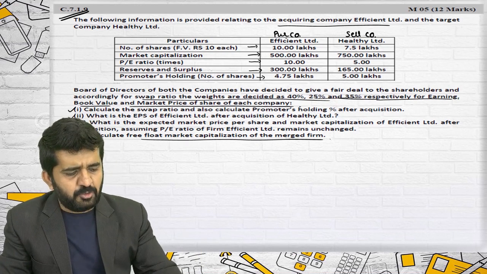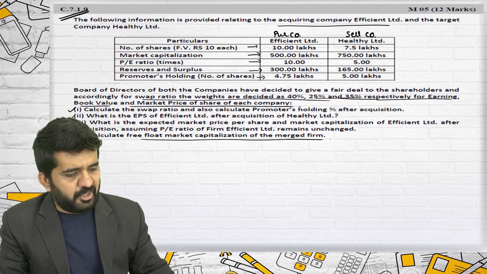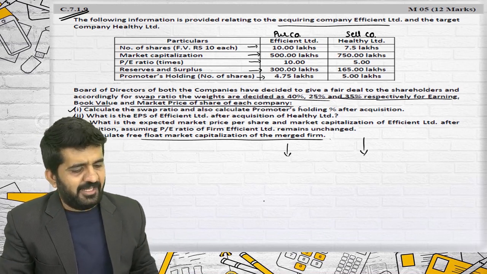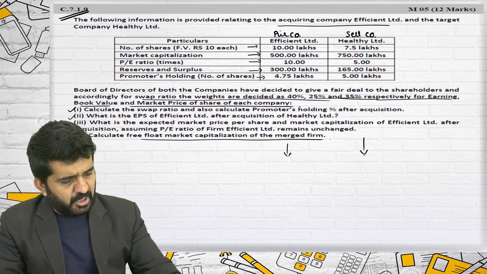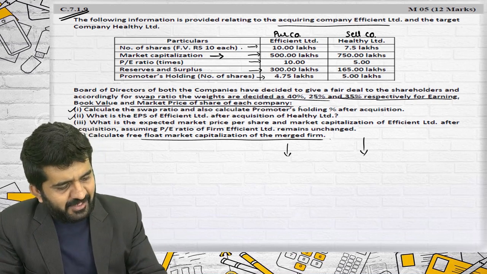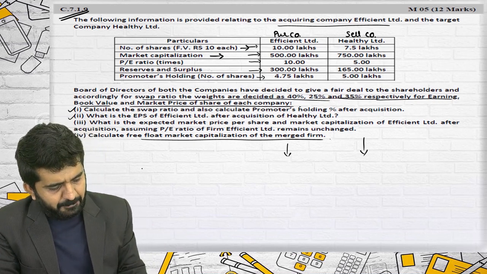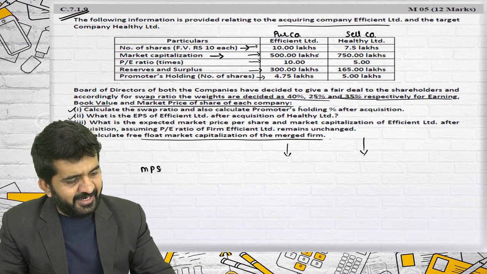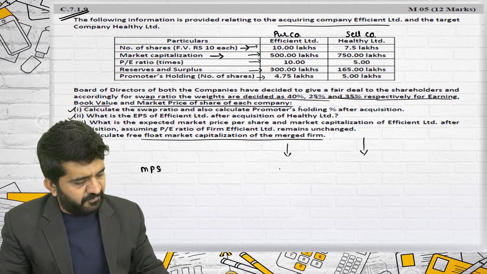So I am finding out some of the things which are not given in the question. For Efficient Limited, for Healthy Limited, what is not given? Market capitalization, that is total market value, is given, number of shares is given, but MPS is not given. So 500 divided by 10, both in lakhs, will be 50.